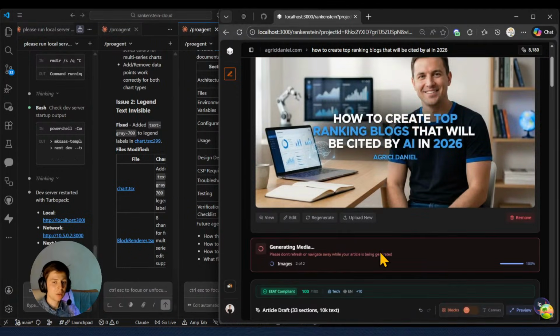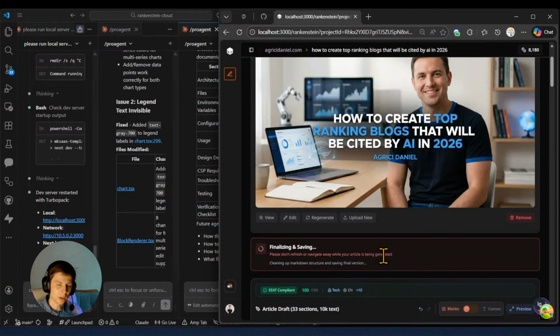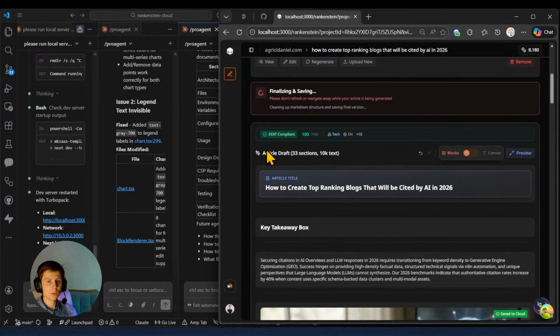So without the audio overview, it takes quite fast, maybe 2 minutes for everything to load. With the audio overview, it does take a little bit more, maybe 3-4 minutes, because it's generating first. It's getting the blog, then it's getting the transcript, then it's creating the audio, and then it's embedding the audio. So with the audio summary, it usually takes maybe 2-3 minutes more for this overall process to work. But without the audio summary, as you see right now, it just finished, and it's doing a final check, this EAT compliance check, and also copywriting, to see that, hey, we don't have any errors.